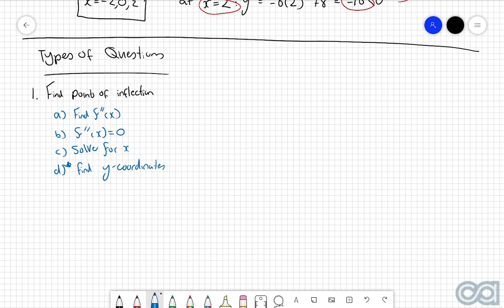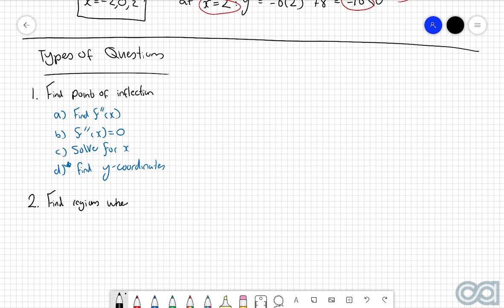So that one there has a very, very similar approach to when you were just being asked to find out where the stationary points are. However, in this case, the only distinct difference is that you have to find the second derivative instead of just the first derivative. The second type of question then is to find regions where the graph is concave up and concave down.